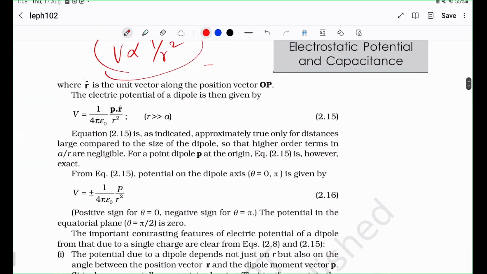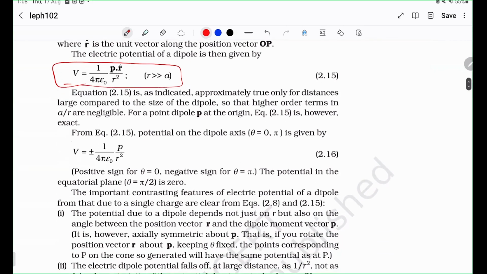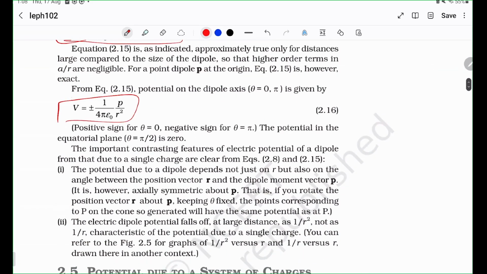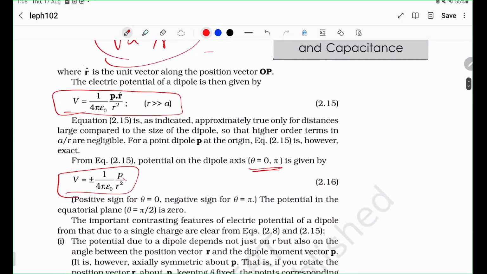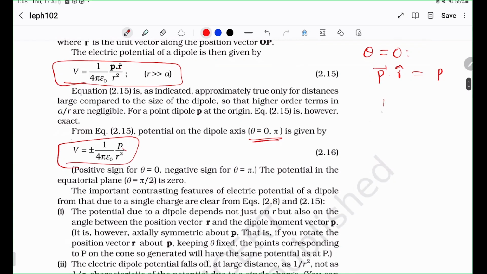Okay, so yeah, and you can find out that this is the formula for the potential. And this is for trivial cases where theta is equal to 0 and pi. Just put the dot. See, if theta is equal to 0, then p dot r cap is simply just p. So you have 1 by 4 pi epsilon naught p by r squared.